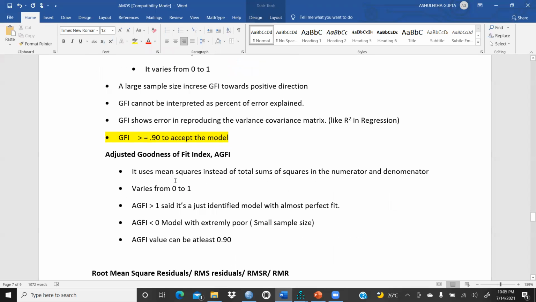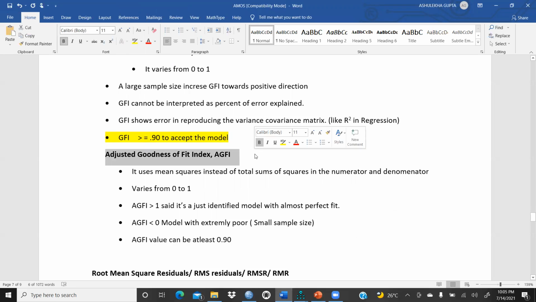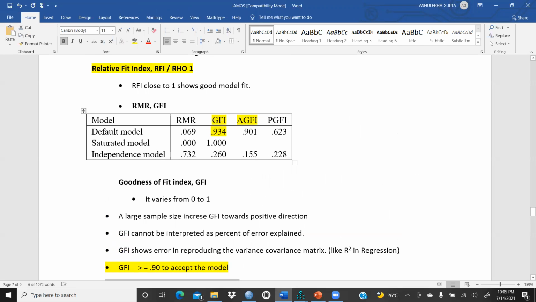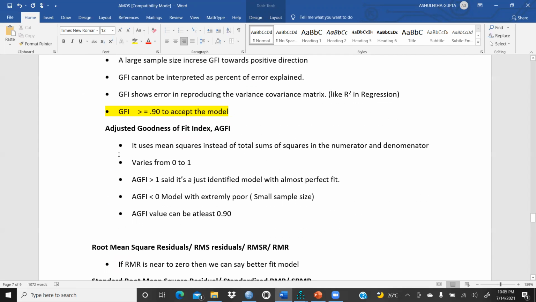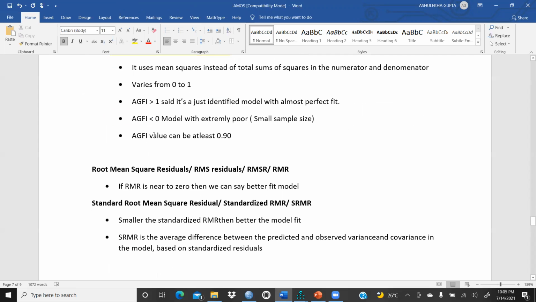When we come to the AGFI, that means adjusted goodness of fit index. You remember in regression, adjusted R square, right? That is also the same thing. And always remember in regression, the R square value is always higher than the adjusted R square, or we can say the adjusted R square value is always lesser than the R square value, right? The same is reflected here. GFI and AGFI, the same relationship is there. Adjusted goodness of fit index, AGFI, and how you can interpret it, right?